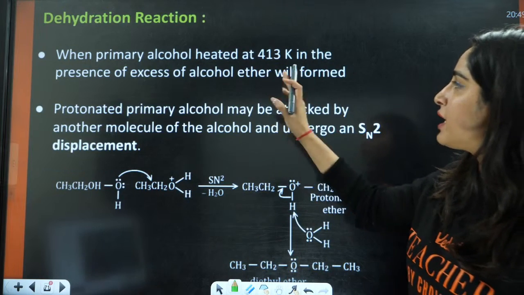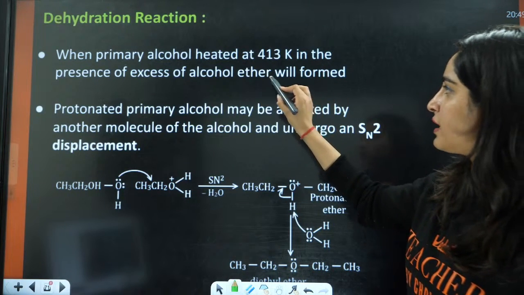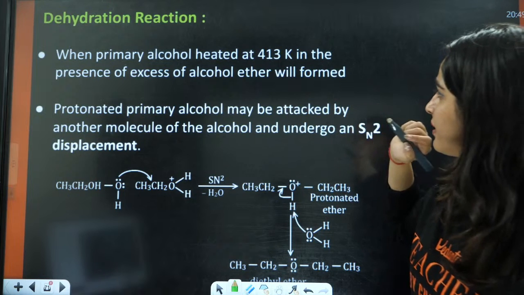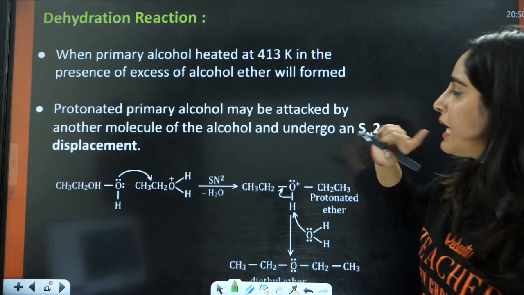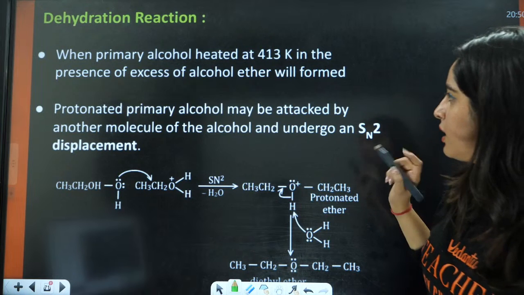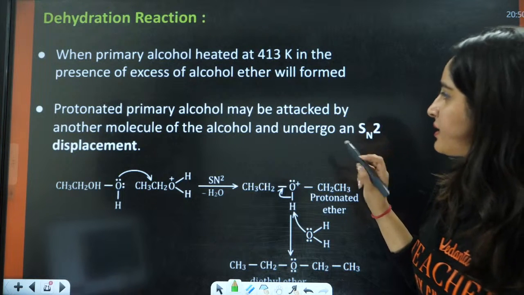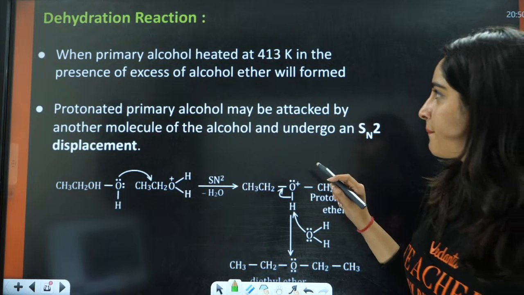Okay, so a primary alcohol heated at 413 Kelvin in the presence of excess of alcohol, ether will form.